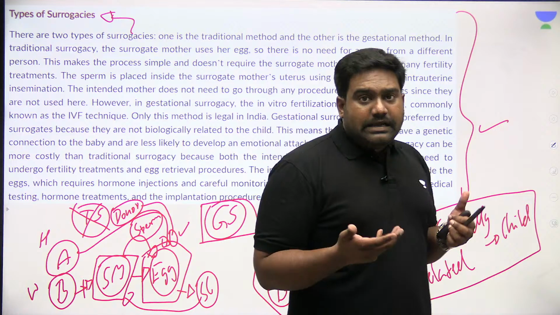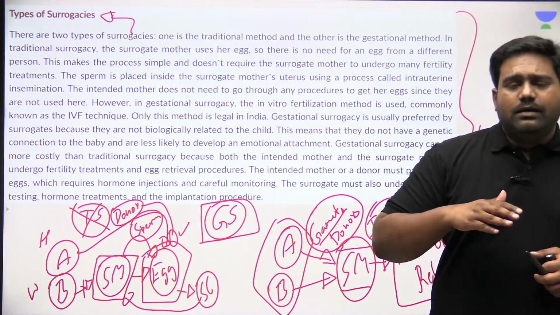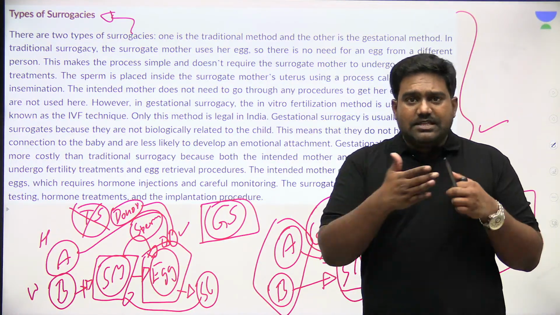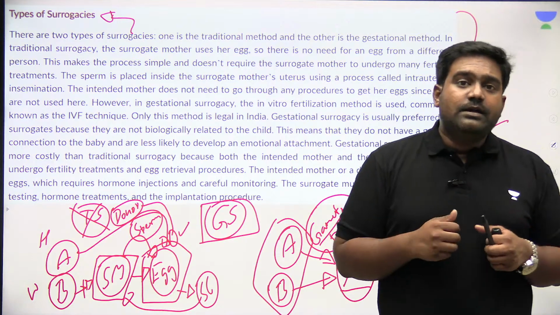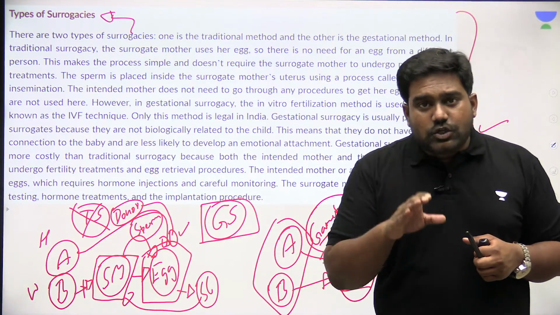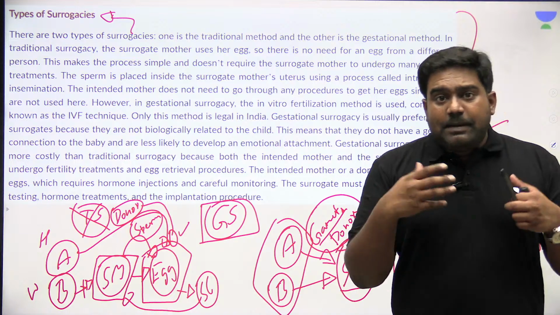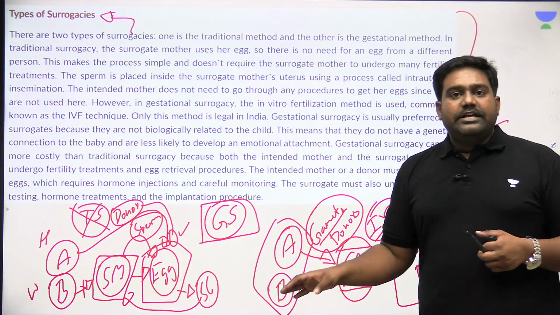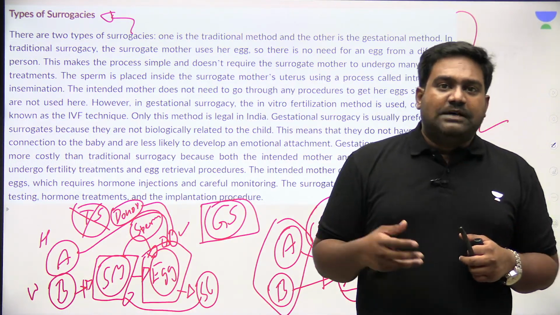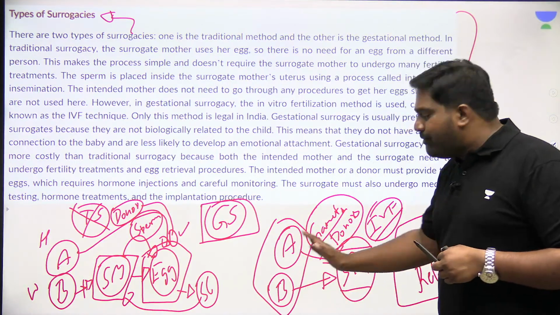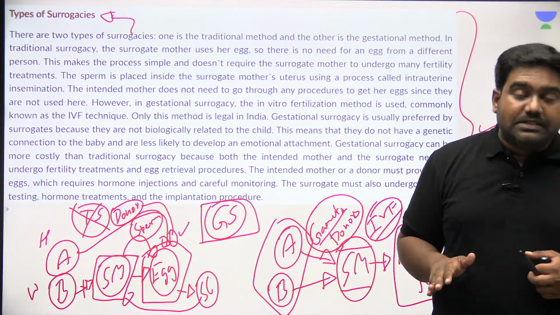So medically it's also proven that when there is no genetic connection between the surrogate mother and the child, the chances of emotional connection are also less. It's not being ruled out, but it's a little easier for the surrogate mother to let go of the child and hand them over to the intended parents after childbirth.